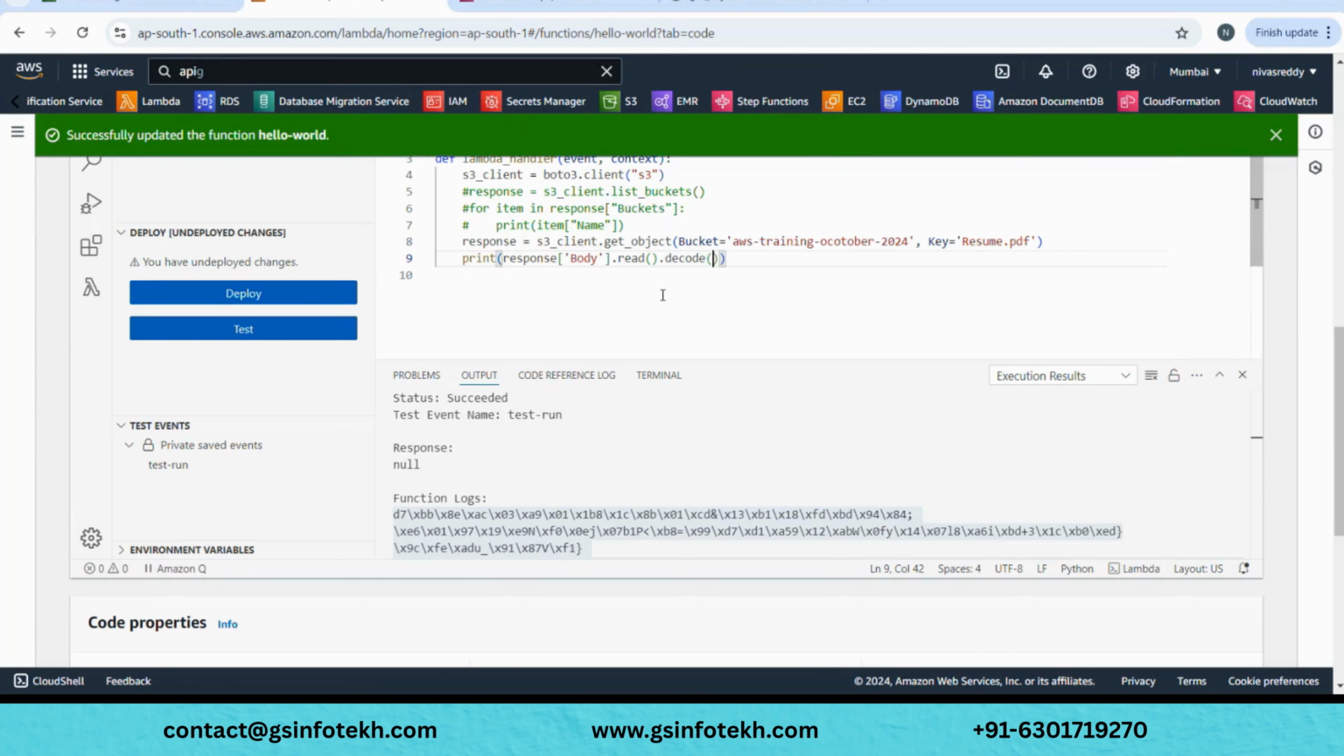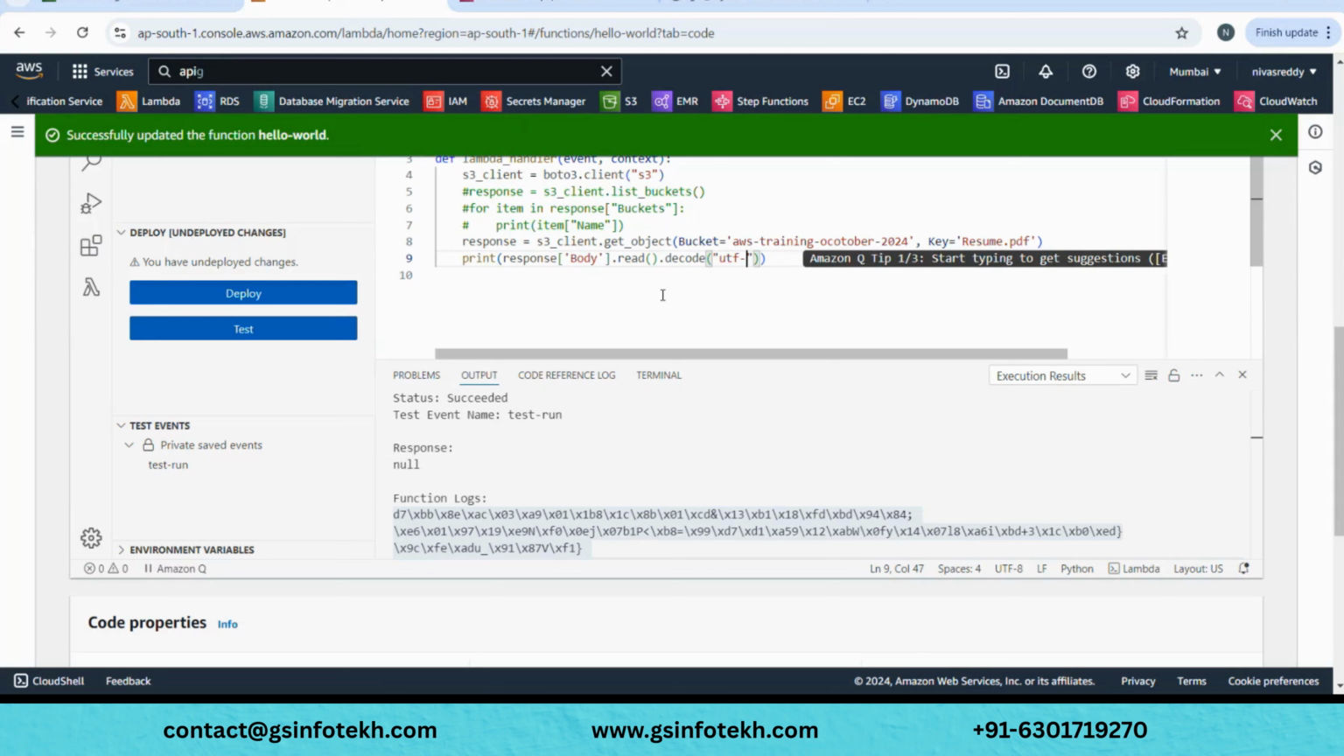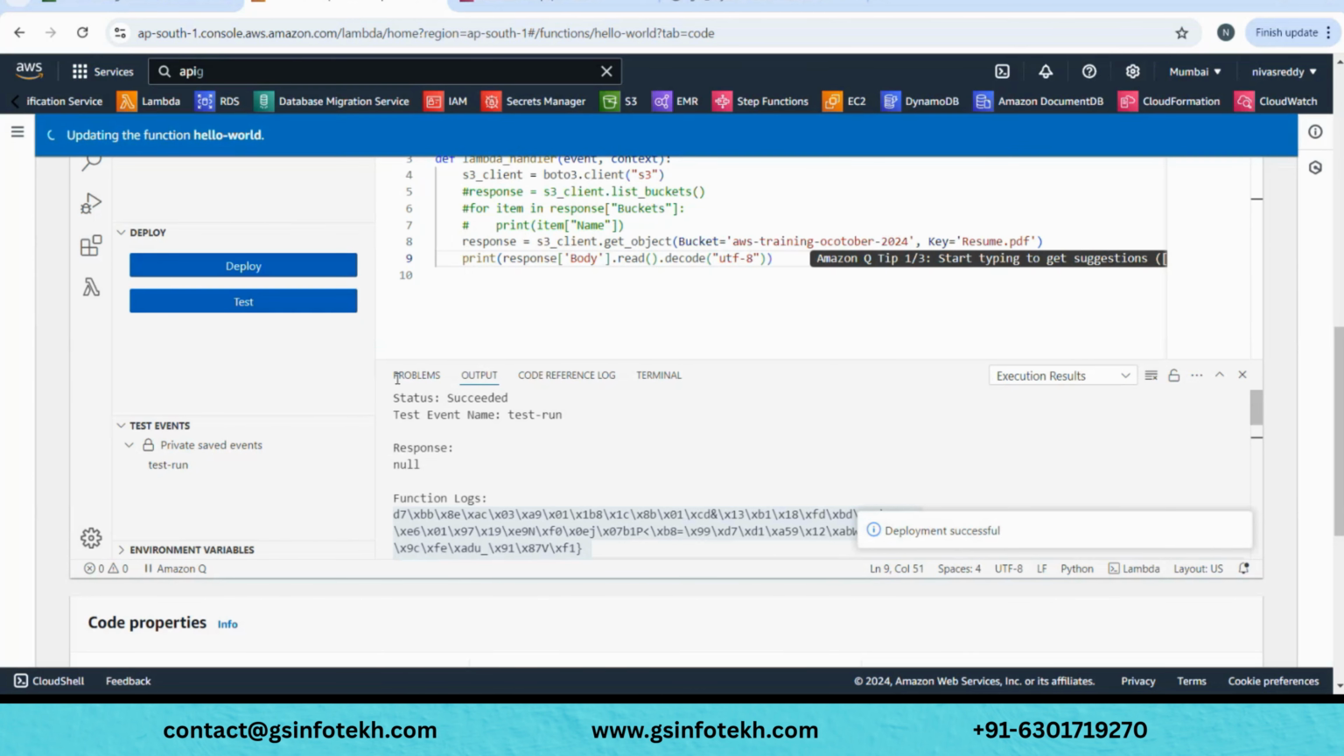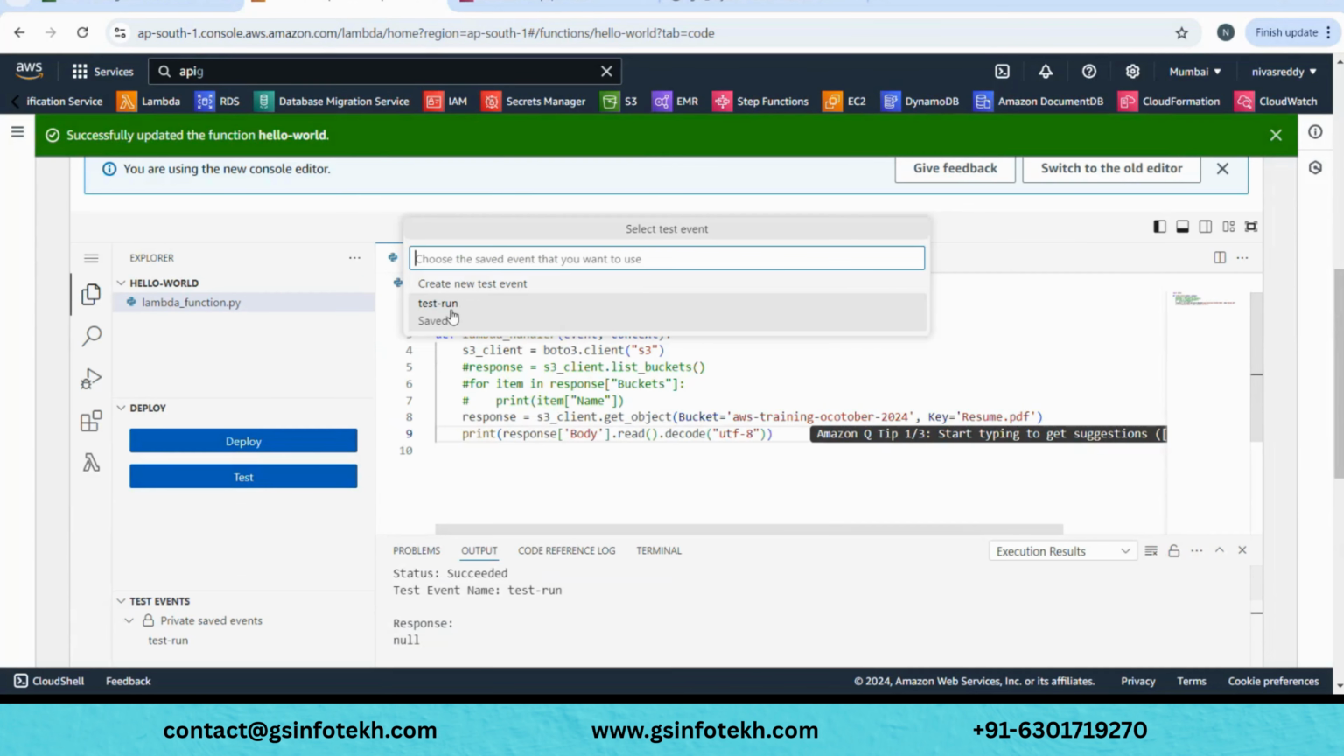decode. There is something called UTF-8, which is an encoding standard. So you need not memorize this or something, but this is just to make it readable. We are adding this, deploying, deployment successful. Now I'll click on test.